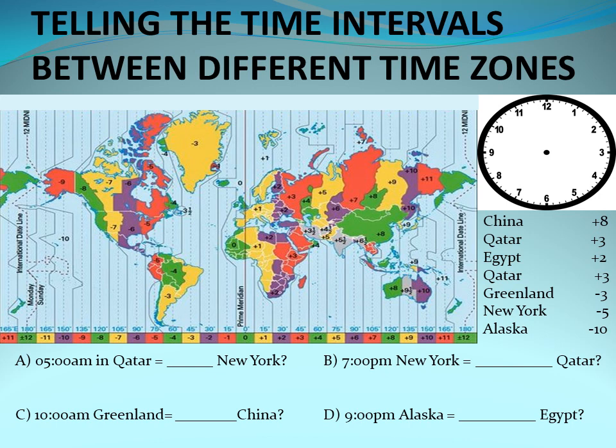31st of March. New York is still on the 30th of March because they are in the minus zone. Okay, all right, let's try another one. It's 7 p.m. in New York. That's an assumption. 7 p.m. in New York. What time is it in Qatar?